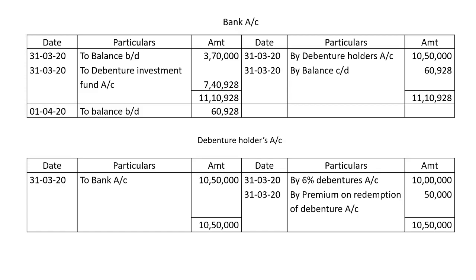We entered 7,40,928 rupees. On the same day, 31st March 2020, we are going to pay the debenture holders. We are going to pay towards debenture holders, by debenture holders account 10,50,000. That means 10 lakh is the debenture amount and 50,000 is the premium amount. So that is total 10,50,000. If you total it on the debit side, the amount available is 11,10,928 rupees. Posted towards credit side 11,20,928 rupees. The remaining balance is 60,928 rupees.